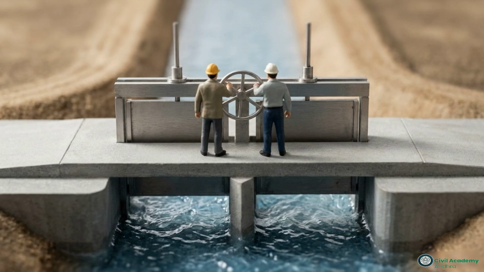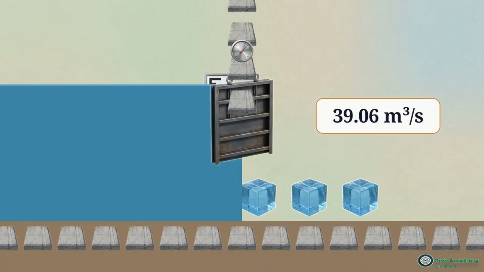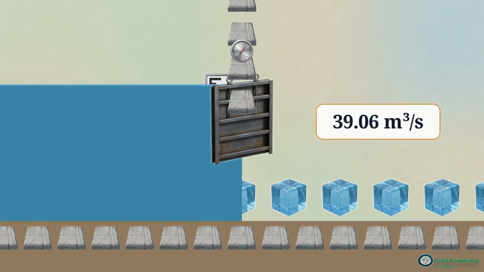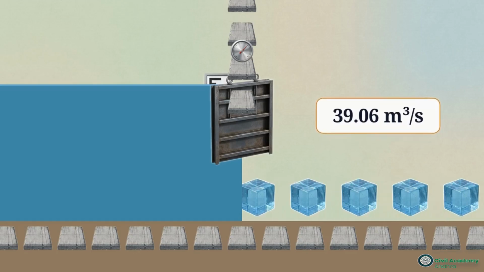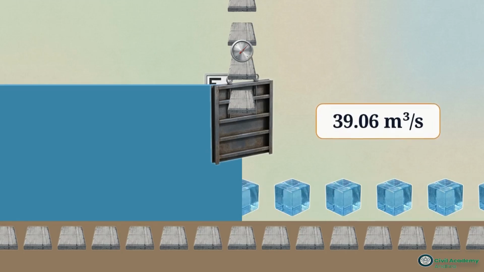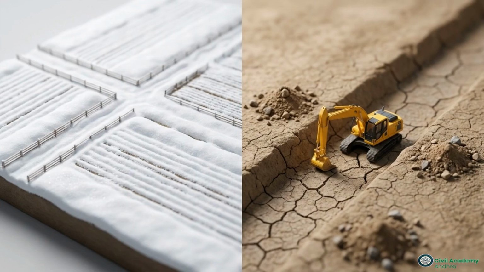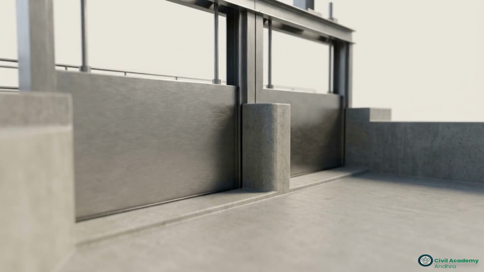Engineers calibrate these gates in tandem with the full supply level maintained by the cross-regulator to allow a highly specific volume through. Under normal operation, it meters out that exact calculated discharge volume of 39.06 cumec, smoothly feeding the distributary network. However, the structure has a secondary operational function. It must be capable of shutting off flow entirely, allowing for downstream channel maintenance or sealing the system during off-seasons.